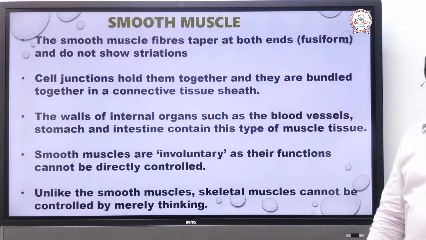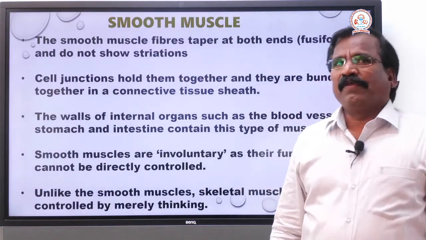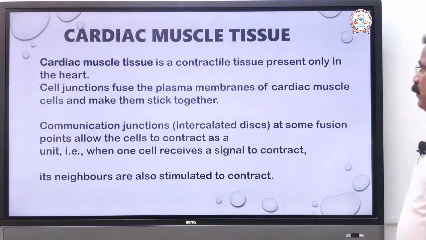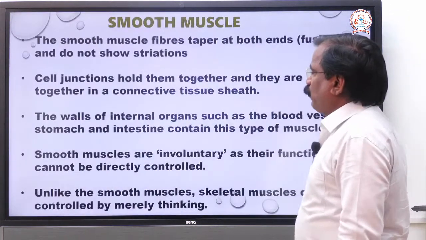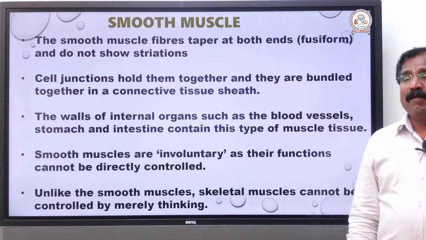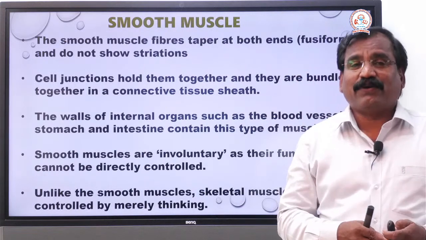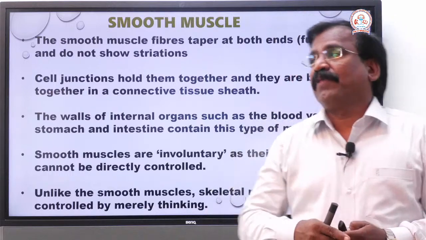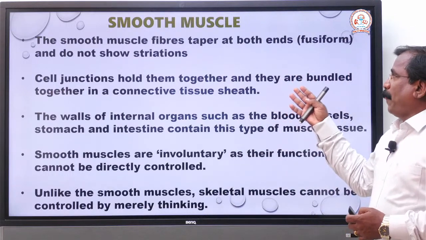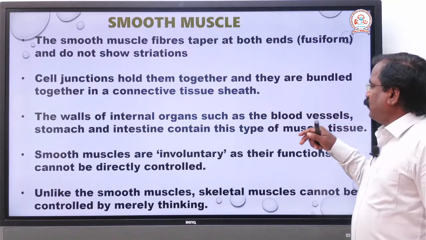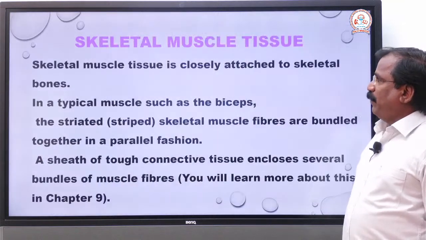The next is smooth muscle. Why is it called smooth muscle? The name itself says it is smooth in nature. What is the structure of that muscle fiber?